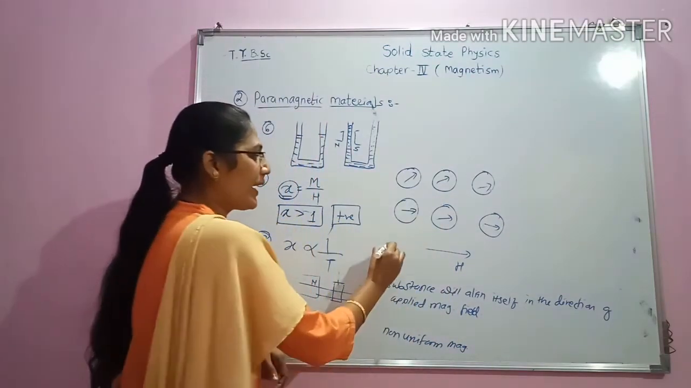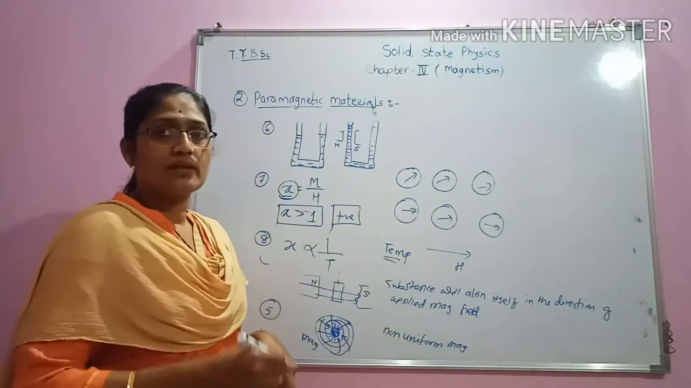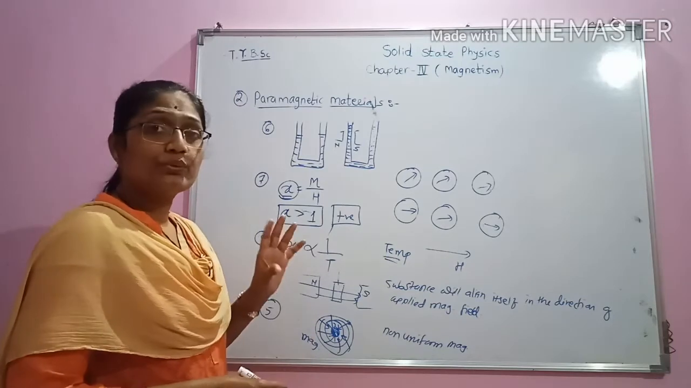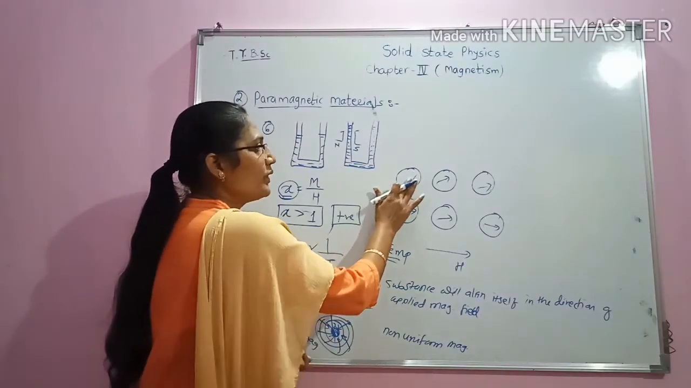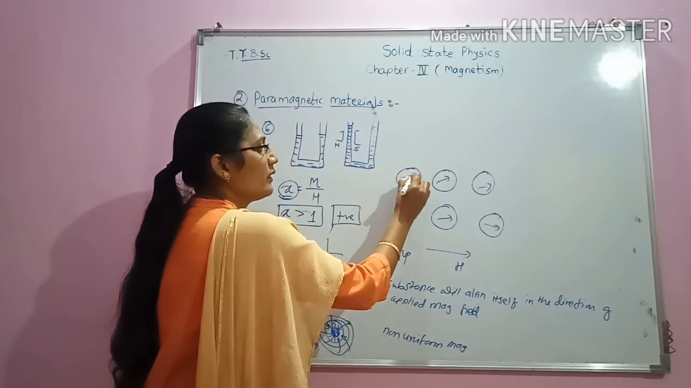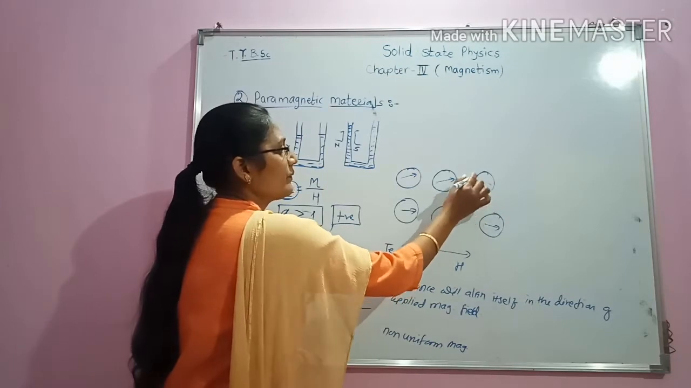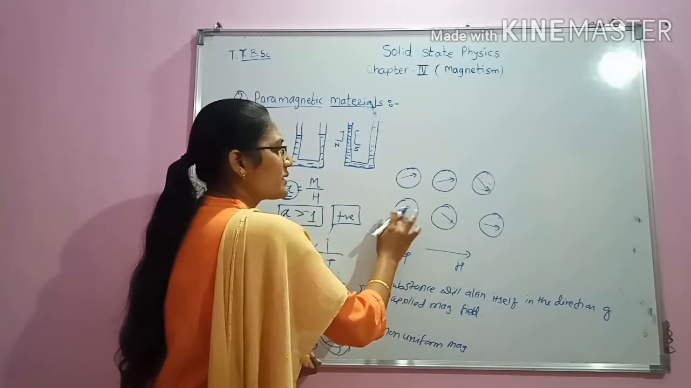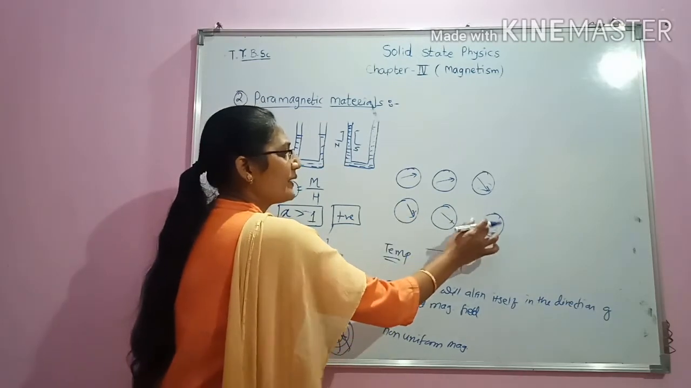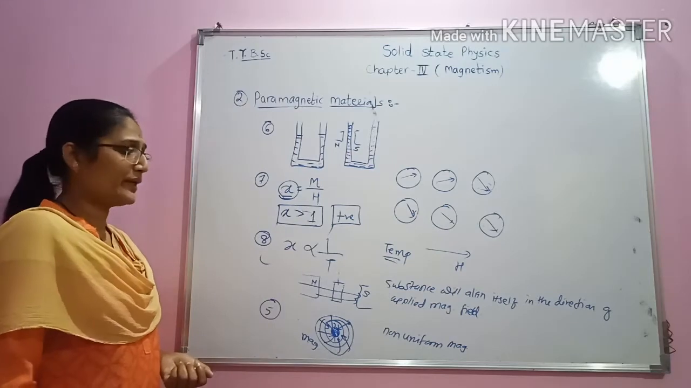But when we apply temperature, that is when we heat such substances, then what happens? Due to the thermal vibrations of the atoms, these dipoles will get disturbed. And because of that, this material will start to lose its magnetism.